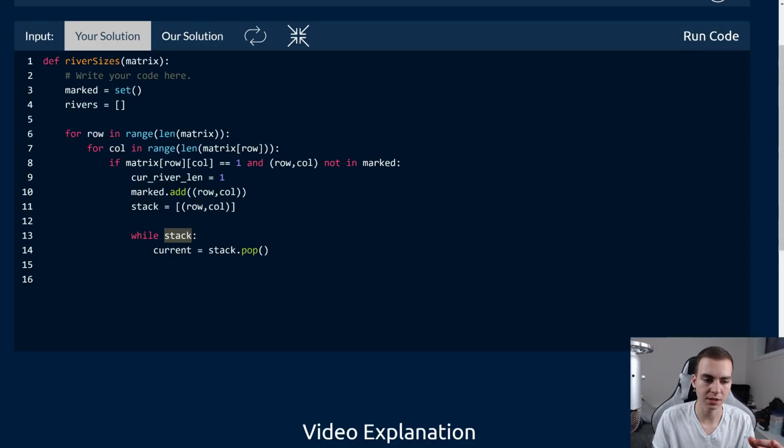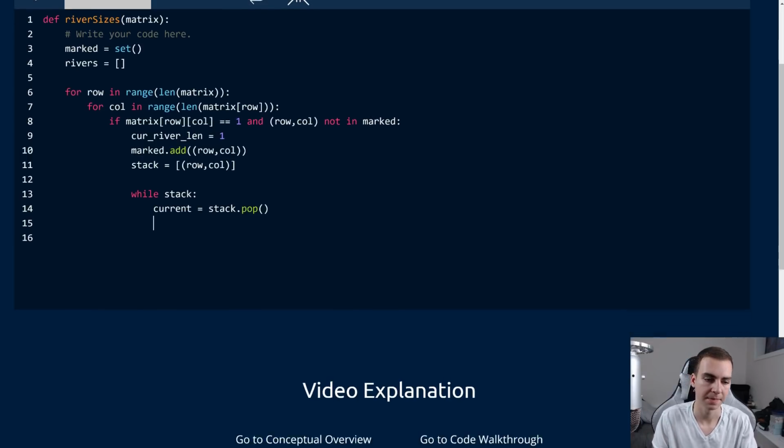Okay, so what this means is essentially while stack, so if there's anything in our stack. Because every time we find a 1 that is neighboring the current one that we looked at, we're going to add that to our stack so that we can look at all of the neighbors of that one during the next iteration of this traversing process. So the current node, the current one we're looking at, is going to come from the end of the stack. Whatever we pop off, that's what it's going to come from. So in this case, when we start, we'll just get this row col, which is the first one that we have. That's the one we're going to look at.